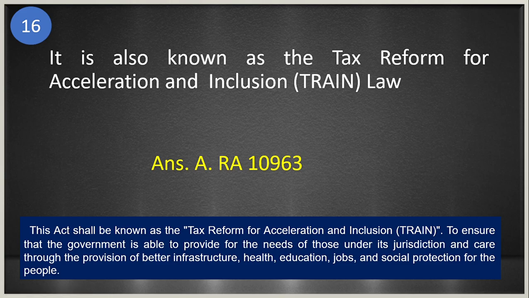So this act shall be known as the Tax Reform for Acceleration and Inclusion or TRAIN. This RA is made to ensure that the government is able to provide for the needs of those under its jurisdiction and care through the provision of better infrastructure, health, education, jobs, and social protection for the people. Okay, so the train law is RA 10963.